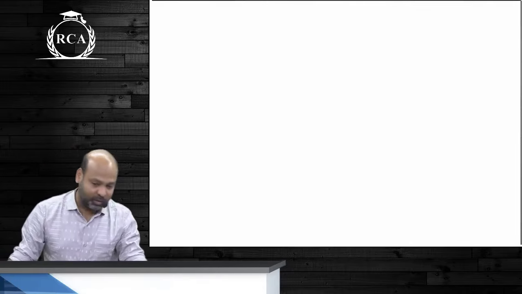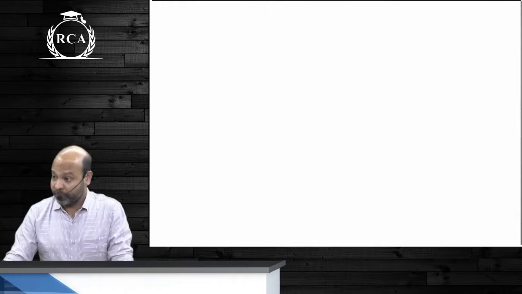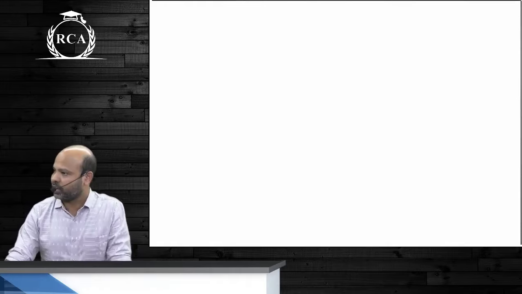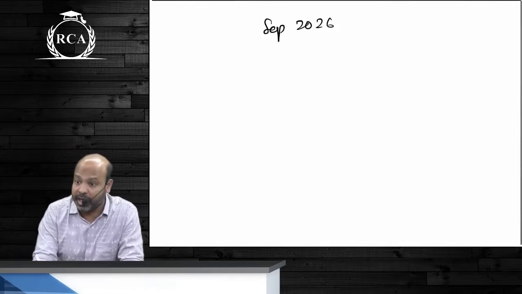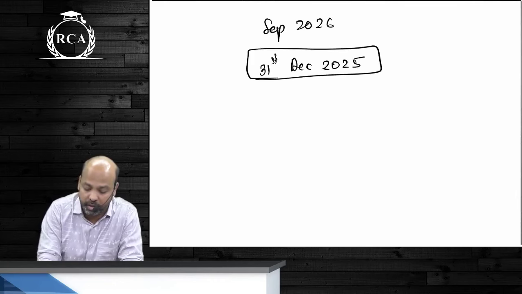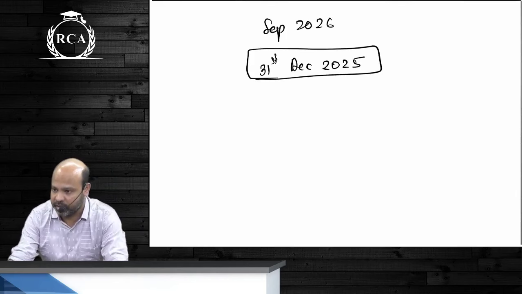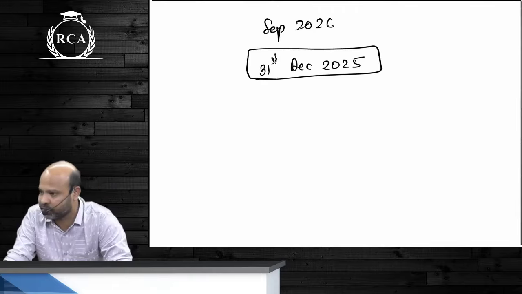Anyways, guys, back to this, which means whoever has cleared CA Foundation now, your first attempt, you will be eligible to write your examinations only in September 2026, not before that. And for that also, you will have to register with ICAI on or before 31st of December 2025. Only if you register with ICAI for CA Intermediate on or before 31st December, you will be eligible to write your examinations in September 2026.